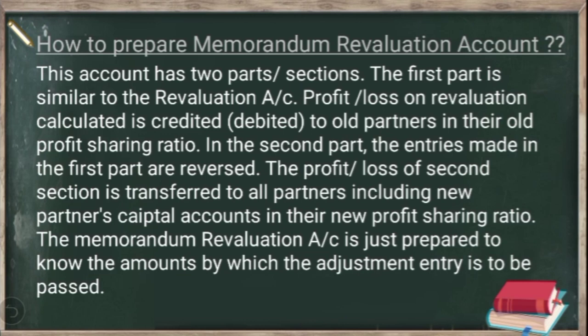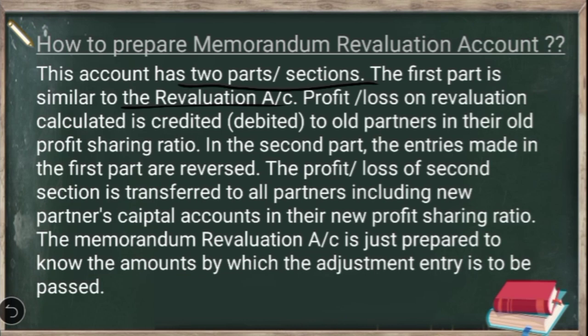Now let us see what changes we have to incorporate while preparing the memorandum revaluation account. This account has two parts or two sections. The first section is similar to the revaluation account. How do we prepare the revaluation account? The same three entries will be passed when we prepare the first section of the memorandum revaluation account.